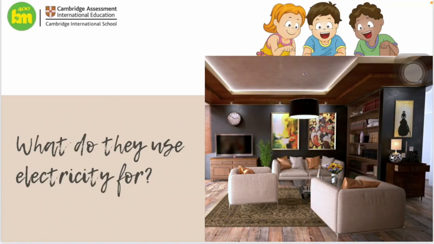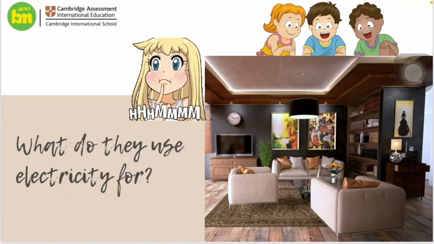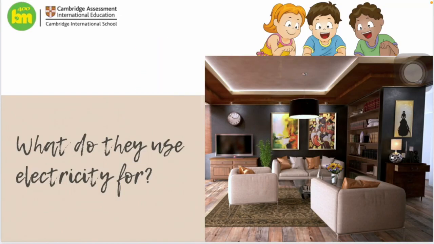Well, does the clock use electricity like the TV and the lamp too? Actually, yes. I know you must be wondering what kind of electricity that is. You must think that you don't have to charge or plug the clock into the socket, right? Well, you got one. It's battery. Yes, I'm sure all of you already heard about it. It's also one kind of electricity.